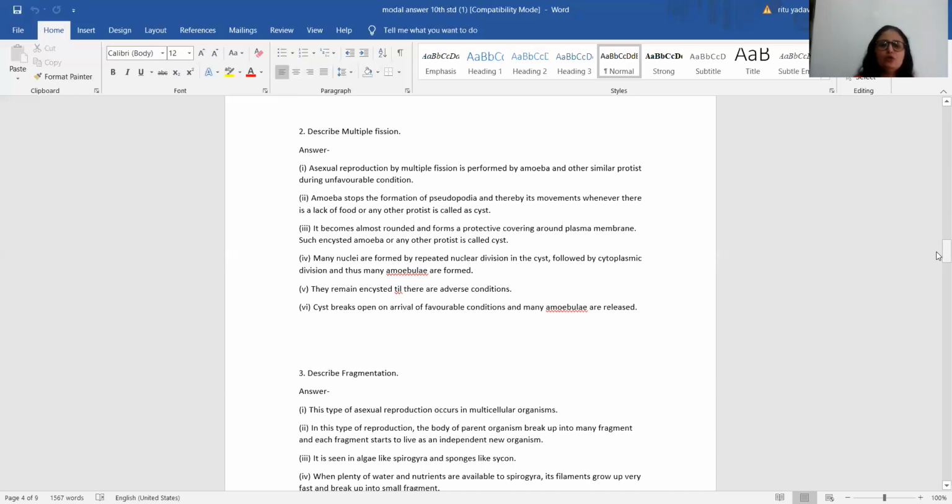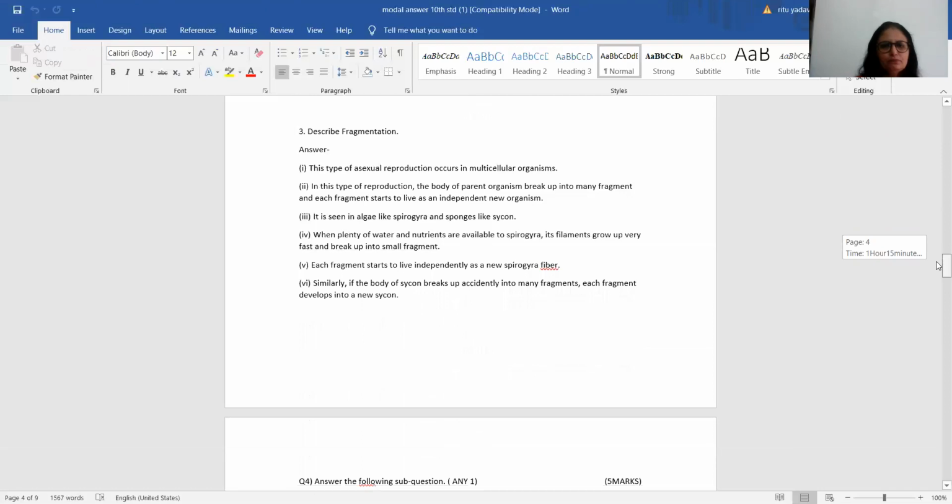Third, it becomes almost round and forms a protective covering around the plasma membrane. Hence, that's called an encysted amoeba. Fourth point, many nuclei are formed by repeated nuclear division in the cyst, followed by the division of cytoplasm. Thereby, many amoebulae are formed. But when this cyst opens, that is when the conditions are favorable, the cyst breaks, all the amoebulae are released and hence form independent amoebae. So if you have covered all the points, students, it fetches you 3 marks.